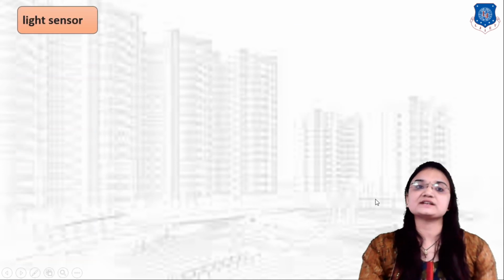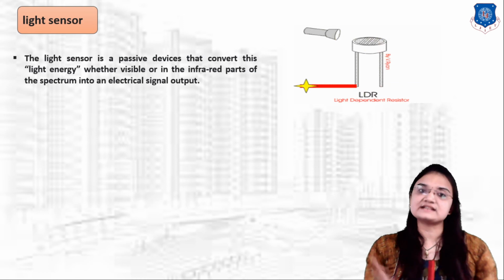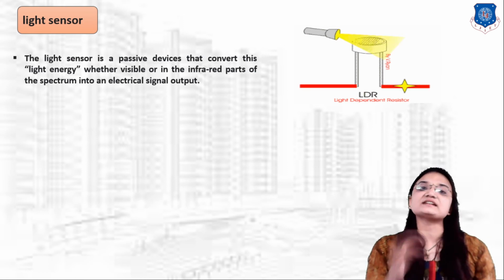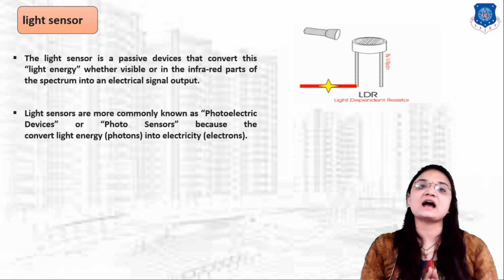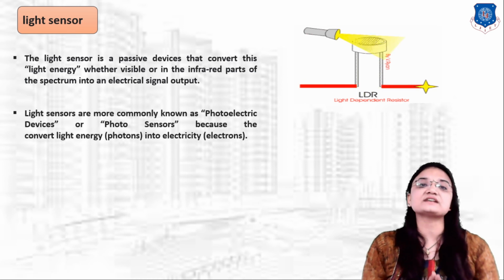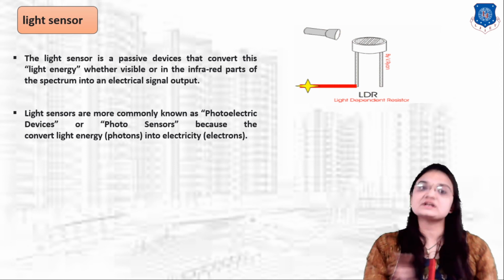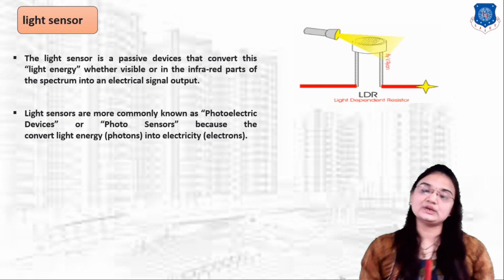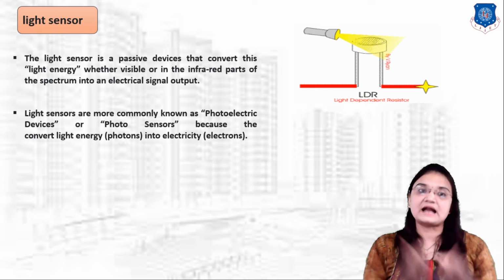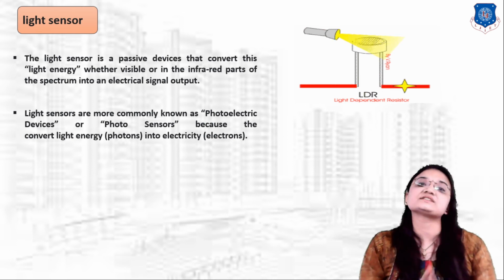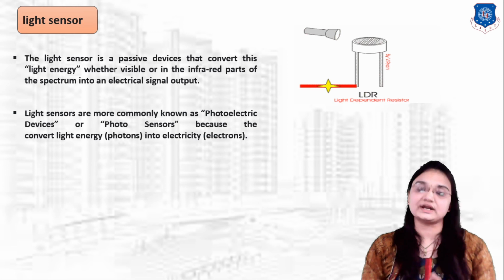Now next is, what is a light sensor? A light sensor is a passive device that converts light energy into electrical signal form. Light sensors are also known as photoelectrical sensors and photosensors because they convert light energy into electrical energy form. So a light sensor is generally used to convert light energy into electrical signal form, that is in the form of voltage and current.